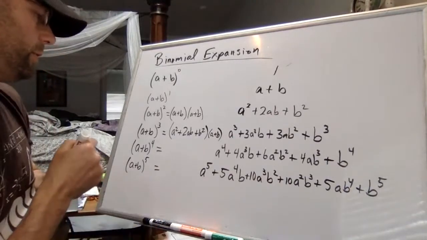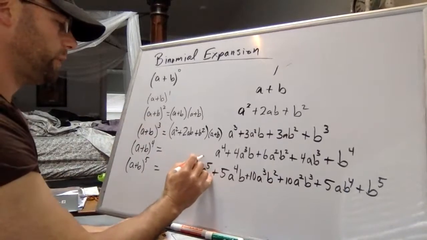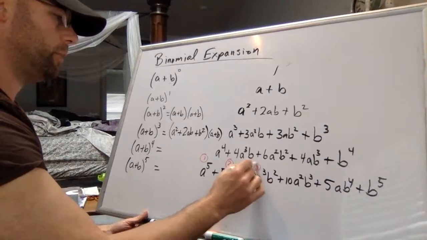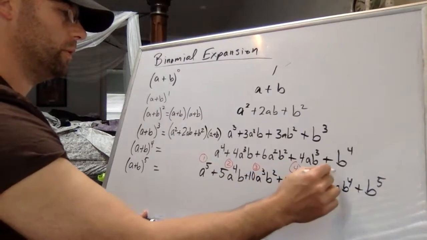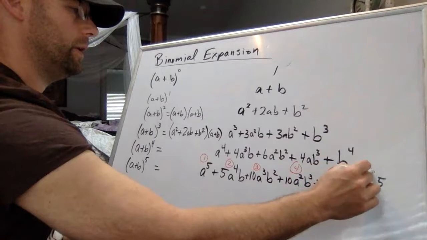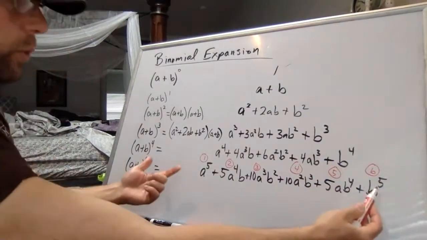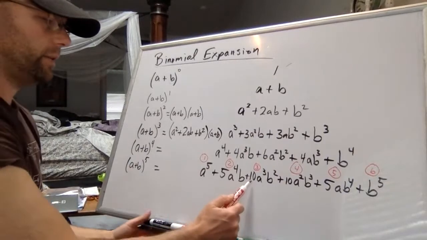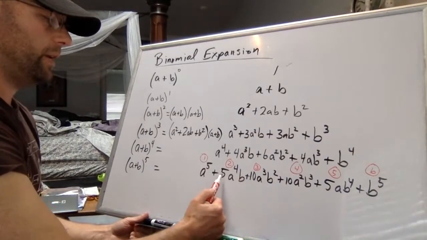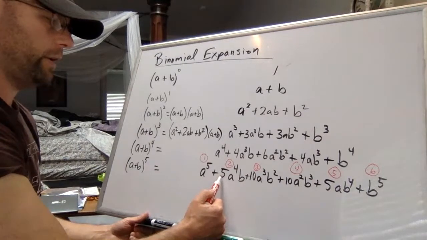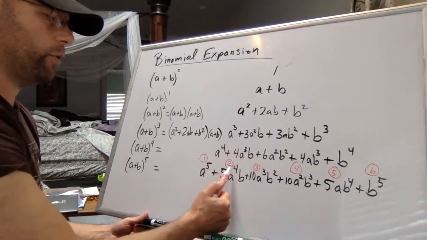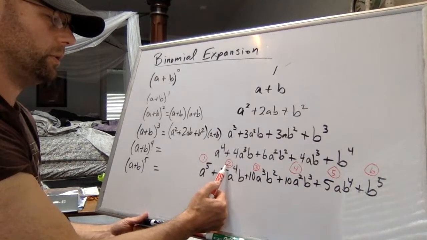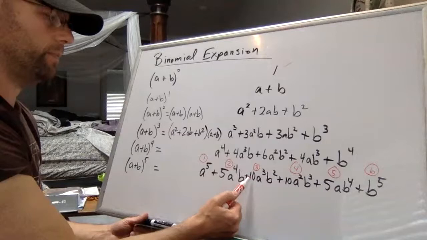If you number the terms, like this is the first term, this is the second term, the third term, the fourth term, the fifth term, and the sixth term. And by the way, there's always one more term than the expansion power. So let's see, how would we get the 10? Well, here's one way of getting the 10. If you take the coefficient, this 5, times the power on a, that 4, 5 times 4 is 20, divided by the term number, which is 2, turns into 10.